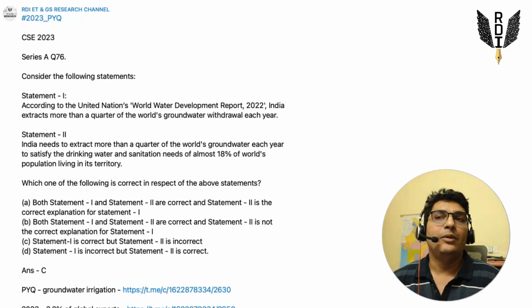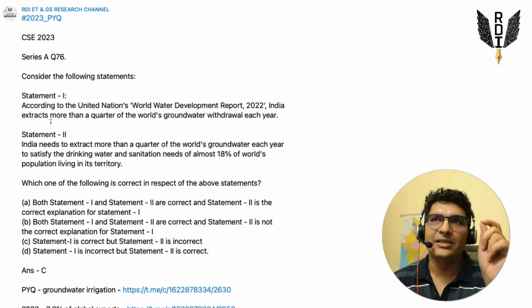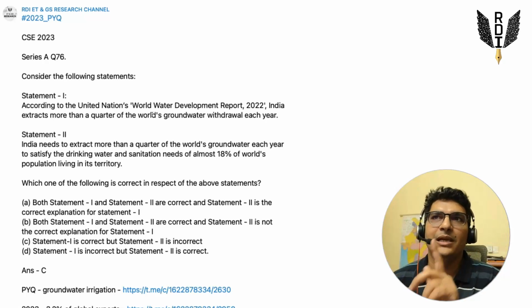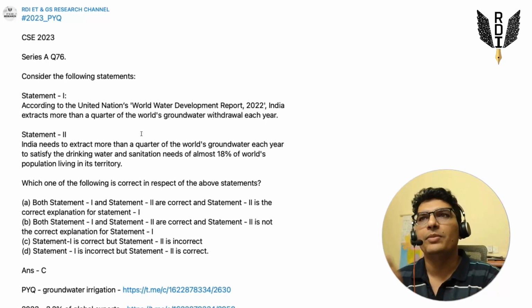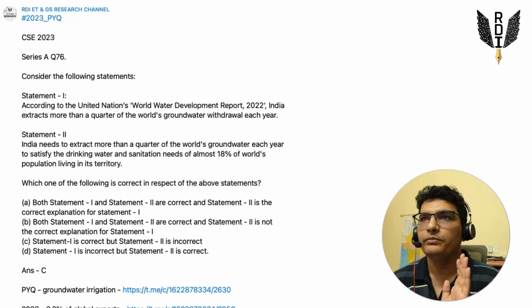If you look at the 2023 question of 3.2% of global exports, let us just compare these two questions. Just keep the first statement of the water development report question in mind. The first statement said India extracts more than 25% of world's groundwater withdrawal each year. India's share is more than 25% of global groundwater withdrawal.